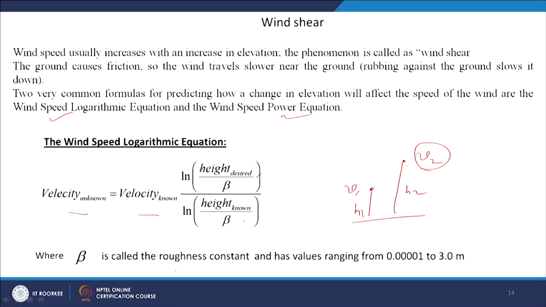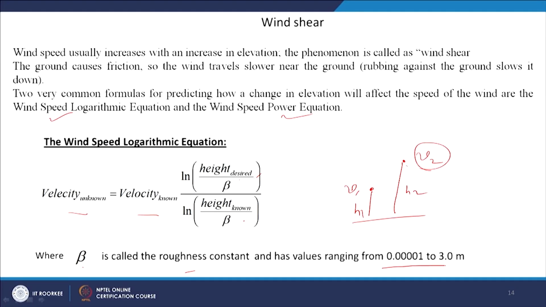So, this beta is called the roughness constant, and this beta value will depend upon the roughness of the surface. It will vary from place to place, with different types of surface giving different beta values, and those beta values normally range from 0.0001 to 3.0 meter.